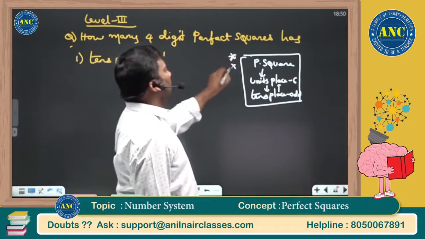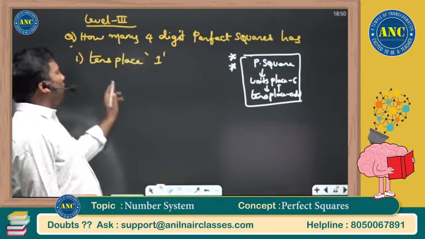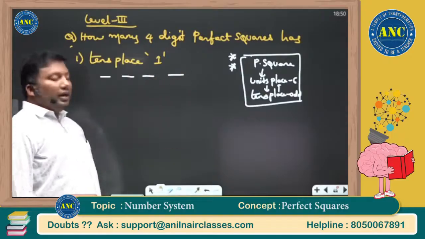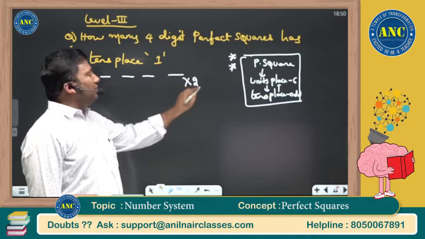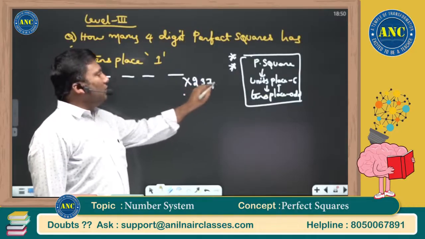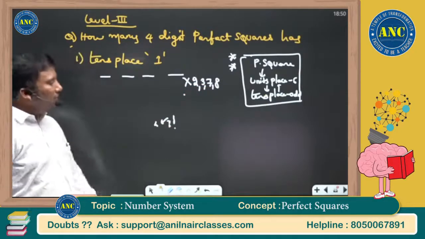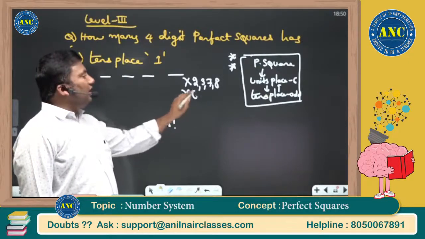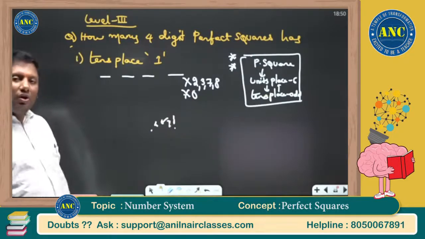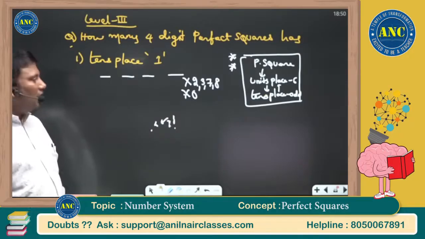It is a 4-digit perfect square. A perfect square never ends with 2, 3, 7 or 8. A perfect square ends with an even number of zeros, so 0 is not possible.